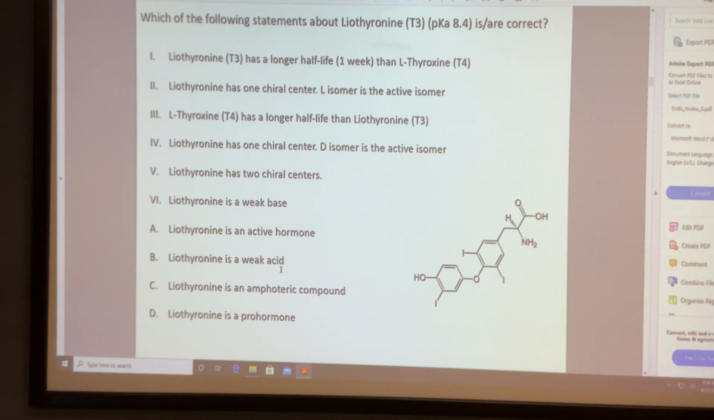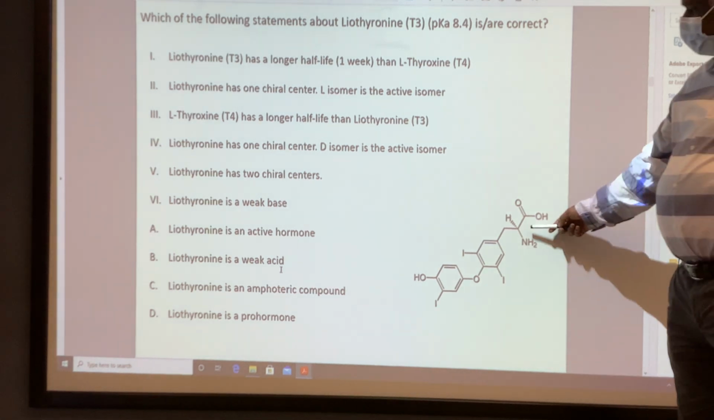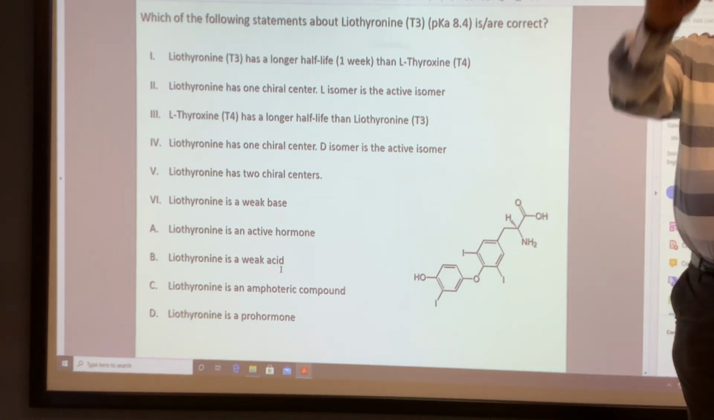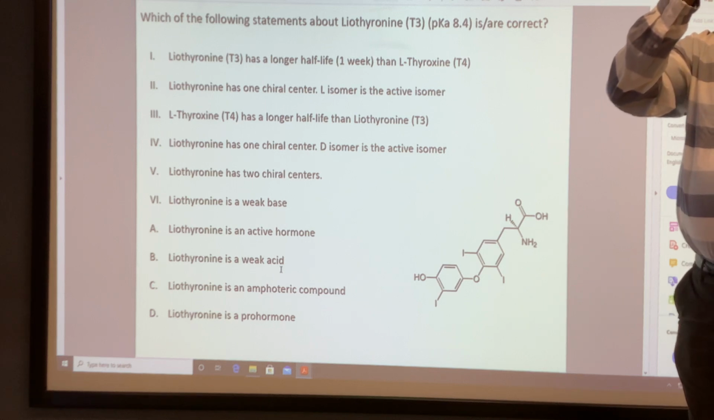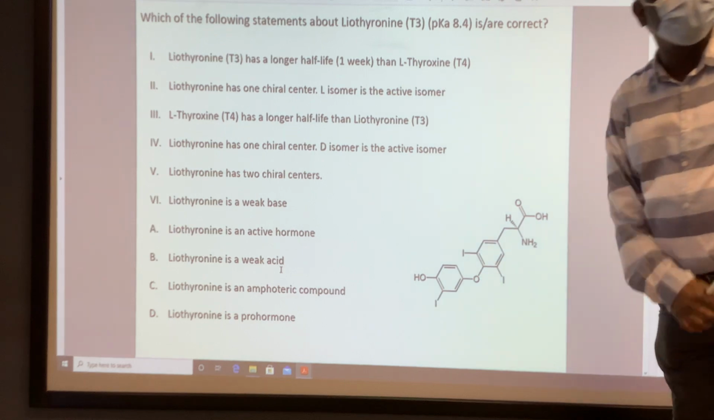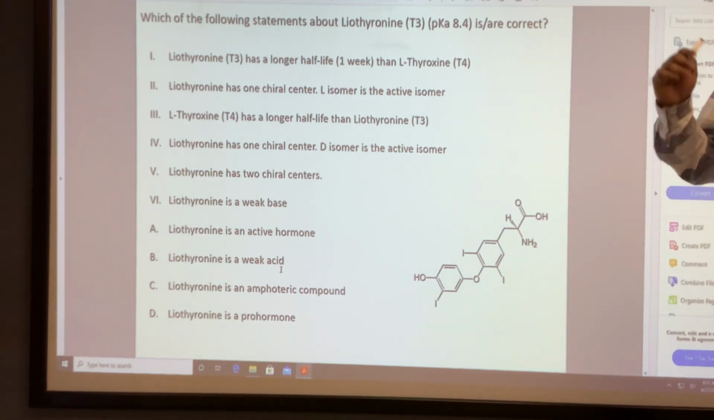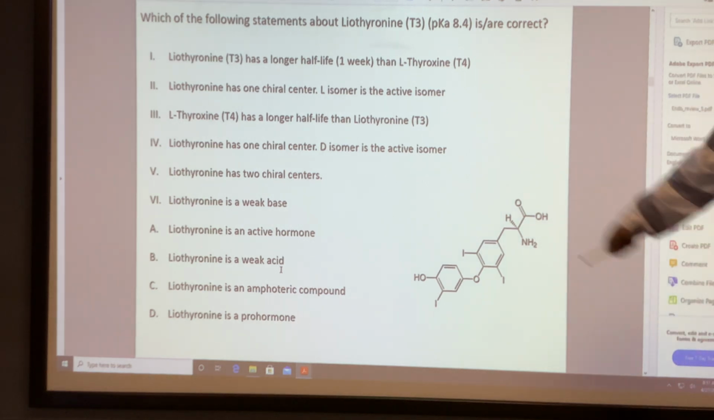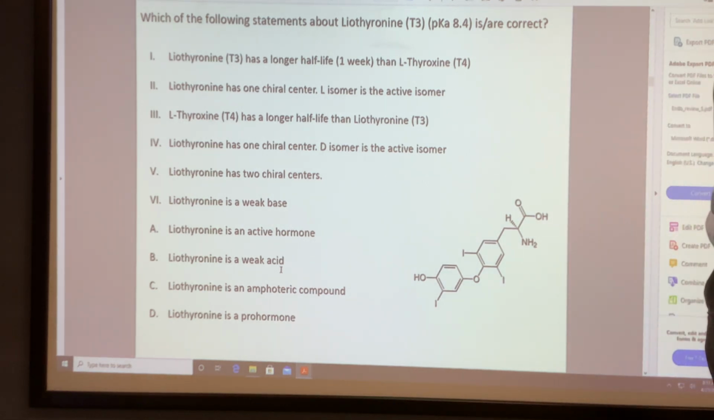It's a prohormone. This is a prohormone, yes. Prohormone has 4 iodines. 3 iodines are active hormone. 1, 2, 3. 3 is active. If you have 4, it is prohormone. It's amphoteric, right? And one chiral center. And A? What about A? And one chiral center. Active.